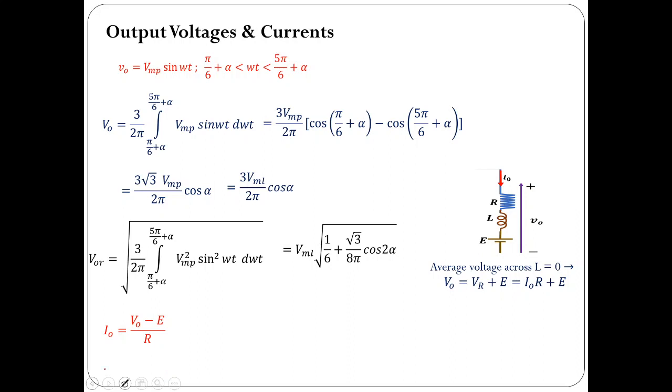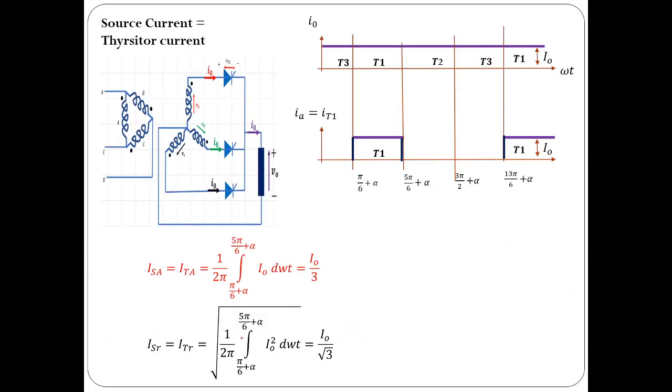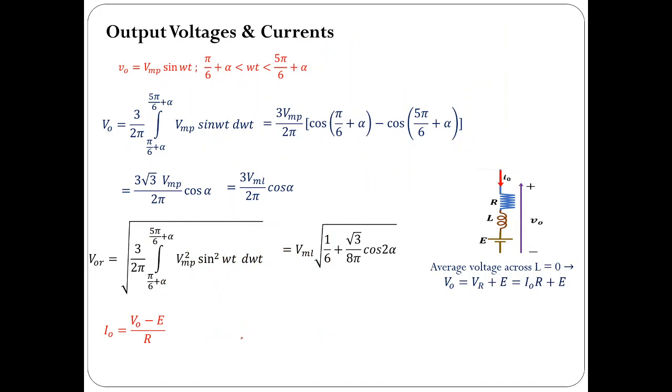This is the expression for the average current. We have made the assumption that current is ripple free. Under this assumption, IOR is the same as I0, so the RMS value of load current is the same as the average value of load current. That way one can compute the average and RMS values of the output current for ripple free load current.